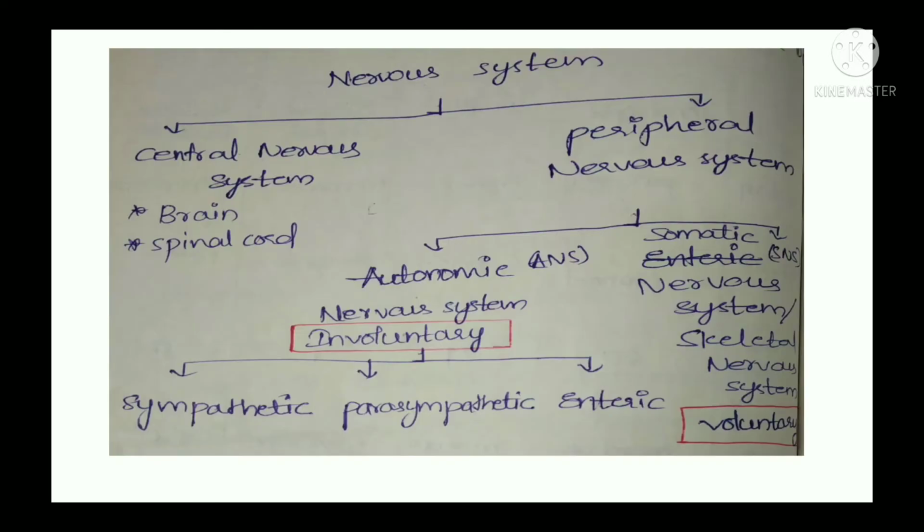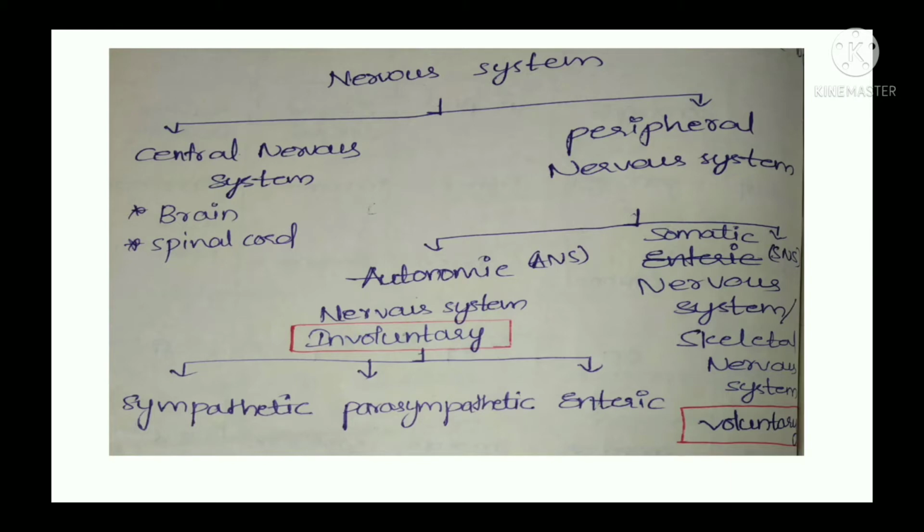The nervous system includes the central nervous system and the peripheral nervous system. Under the central nervous system, there are the brain and spinal cord. Again, the peripheral is divided into autonomic and somatic. ANS is involved in involuntary actions, like heartbeat, respiration, and digestion.